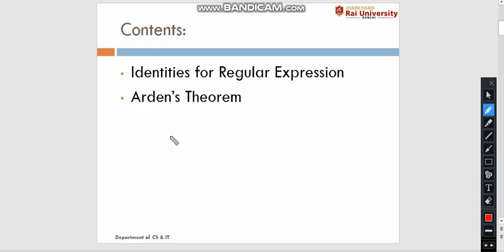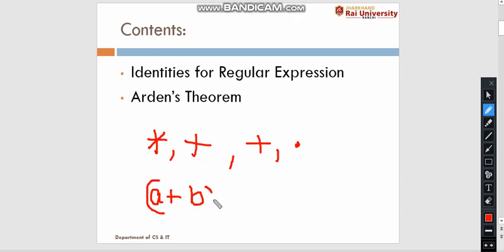Basically, we use four types of operators: Kleene closure, positive closure, union operator, and concatenation operator. These are regular expressions.